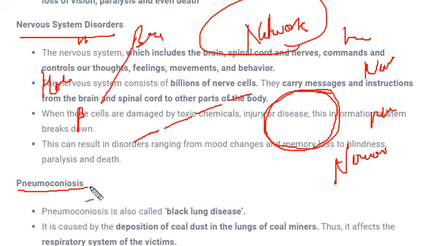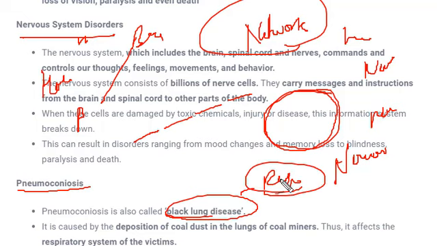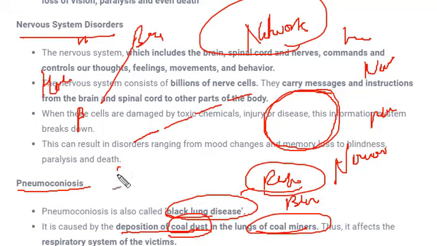Next is pneumoconiosis, a very difficult pronunciation, pneumoconiosis. This is also called black lung disease. This is again a respiratory problem. Respiratory means breathing, the intake and outtake of oxygen and carbon dioxide. It is called black lung disease because the lung becomes black in color, and this is because of the deposition of coal dust. And where does this coal dust deposit in the lungs? It generally happens in coal mines. There are coal mines all around the world. People working in these coal mines are generally affected by pneumoconiosis, and the coal dust accumulates in their lungs, which makes it difficult for them to breathe.